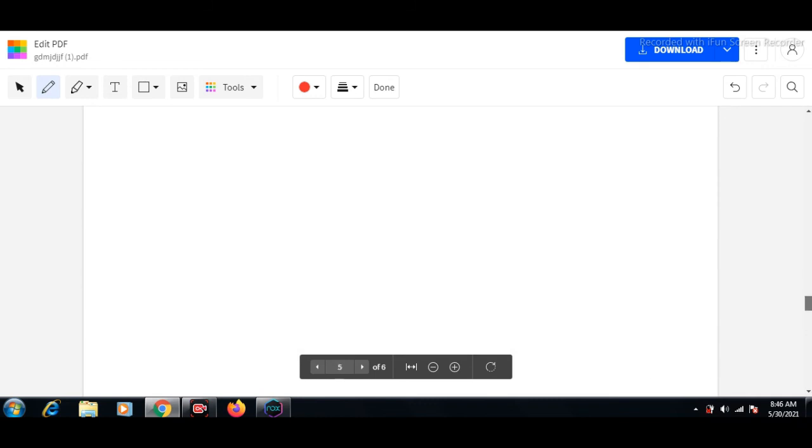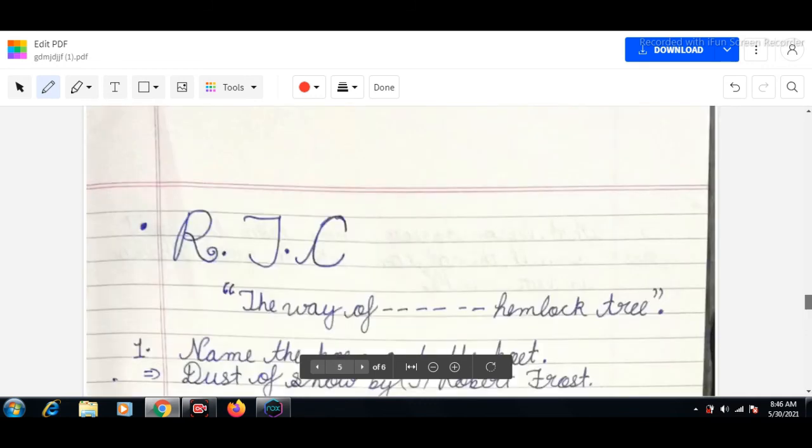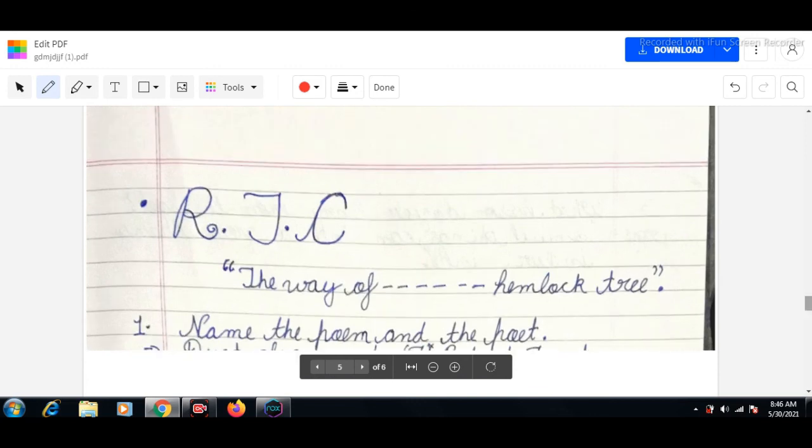Why is this page slow? It takes some time, so it is loading.